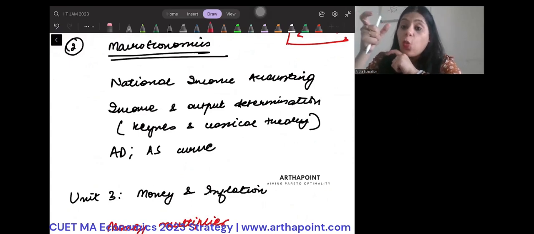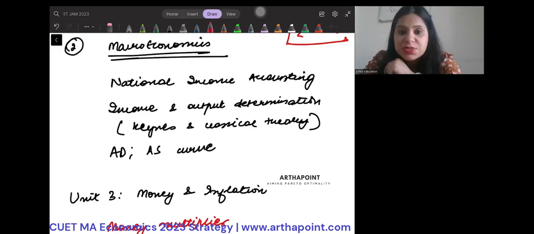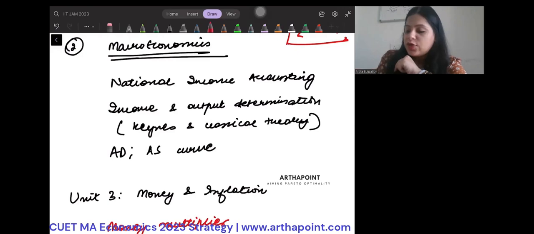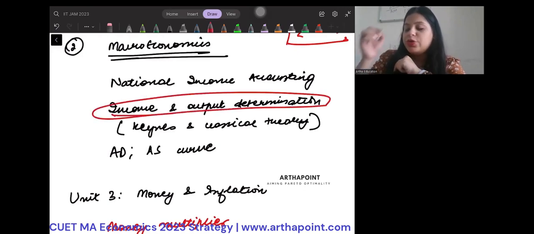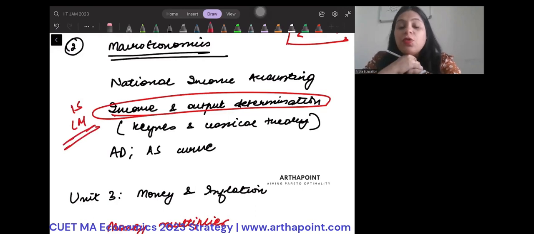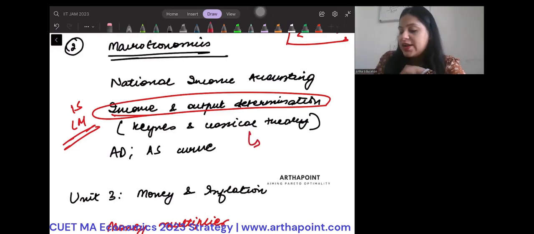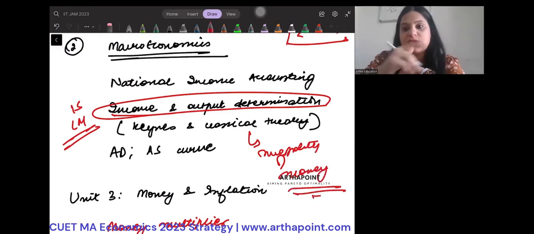You have to understand what is national income accounting, what is private income, what is personal disposable income. Then you have to understand the income and output determination. What is IS curve? What is LM curve? What is the Keynes theory? What is neo-Keynesian theory? What is classical theory? What is neutrality of money? ठीक है जी? You have to understand all of this well.